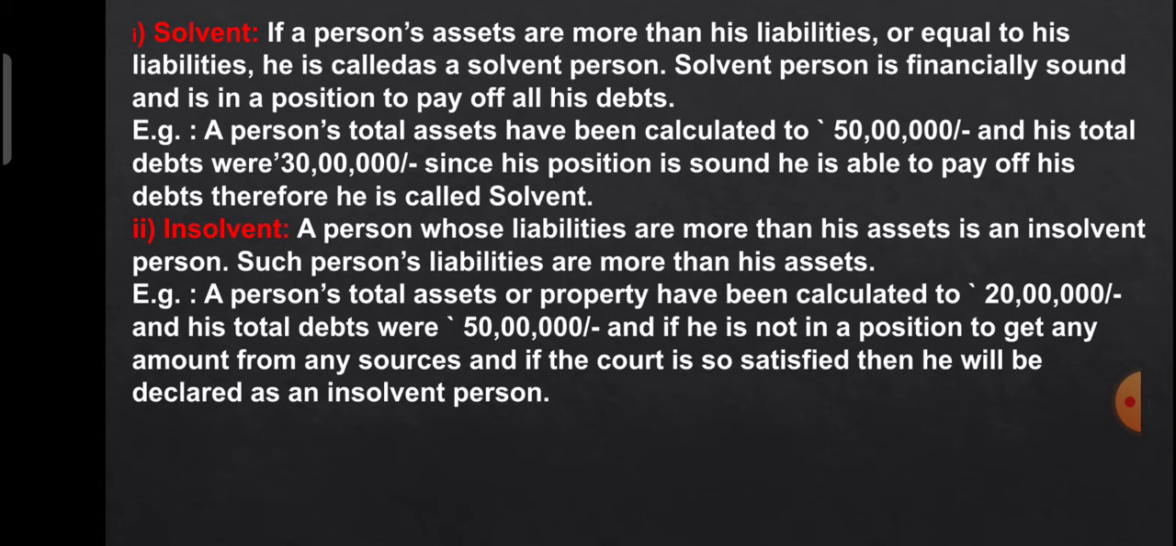If he is not in a position to get any amount from any sources, and if the court is so satisfied, then he will be declared an insolvent person.